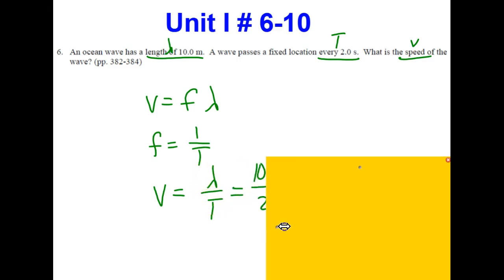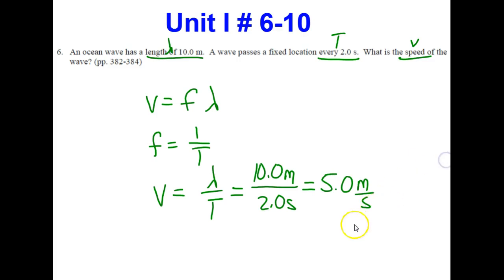We go ahead and we substitute our values. The wavelength is 10 meters. Our period is 2 seconds. And of course, 10 divided by 2 is 5, with our units being meters per second.